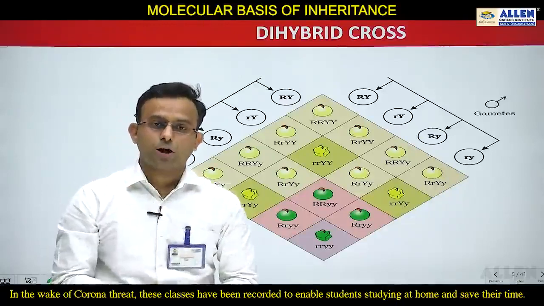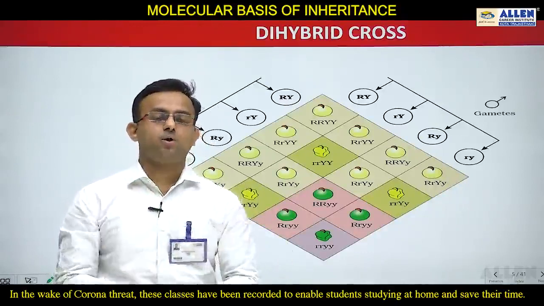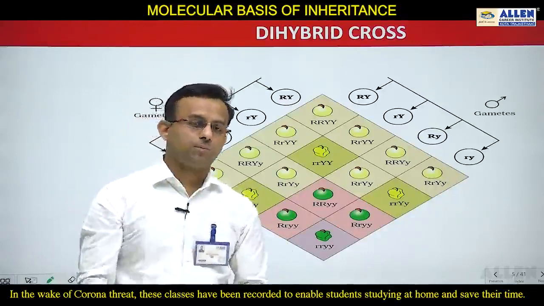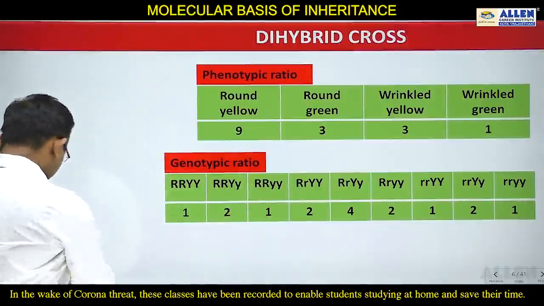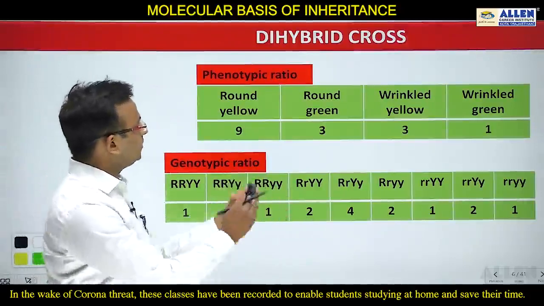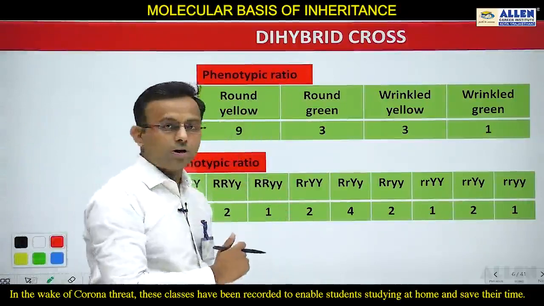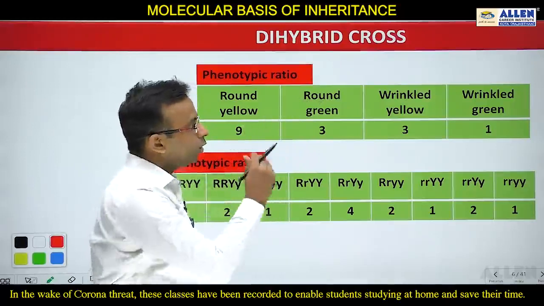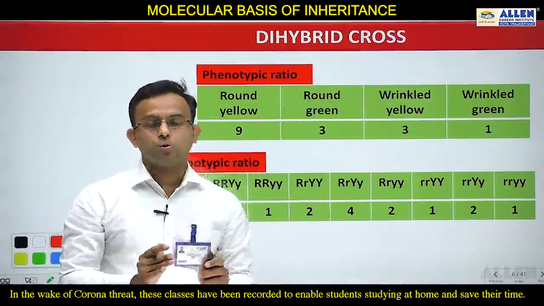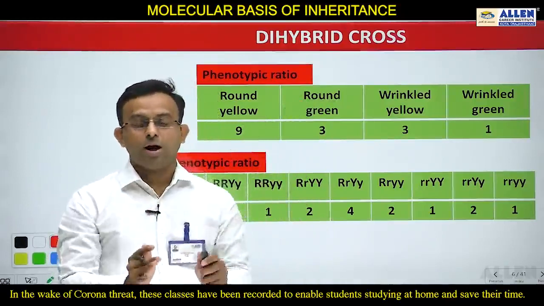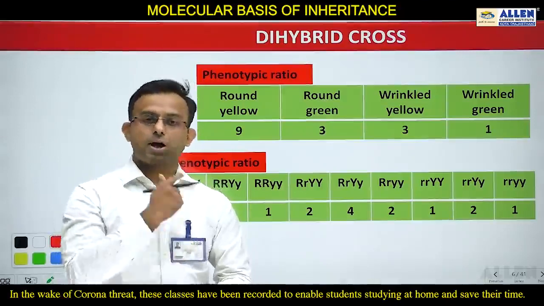So what will be the phenotypic ratio? Now I will explain the phenotypic ratio and genotypic ratio. Let's check the phenotypic ratio. Out of 16, 9 are round yellow, 3 are round green, 3 are wrinkled yellow, and 1 is wrinkled green. So the phenotypic ratio will be 9:3:3:1, and 4 types of phenotypes are formed in this F2 generation of the dihybrid cross.